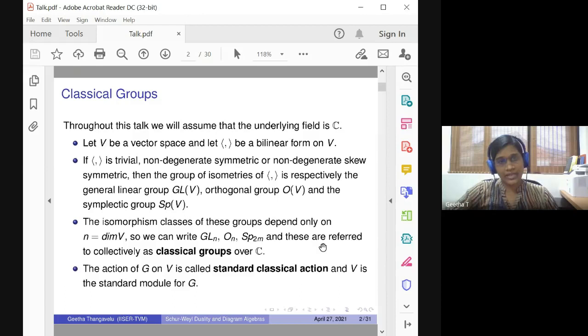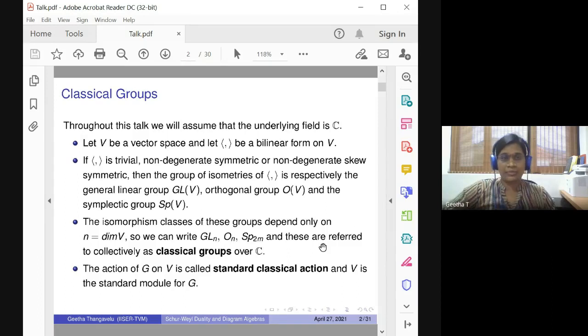Okay. So I just begin with a few basics which we can go through quickly. Throughout this talk, we can assume the underlying field is the complex numbers, or even any algebraically closed field will do. So we have a vector space V and there is a bilinear form on V. Sometimes this bilinear form is trivial, or sometimes we take a non-degenerate symmetric bilinear form or a skew symmetric bilinear form, and we look into the group of isometries of this bilinear form, the group of transformations that leaves this bilinear form invariant.